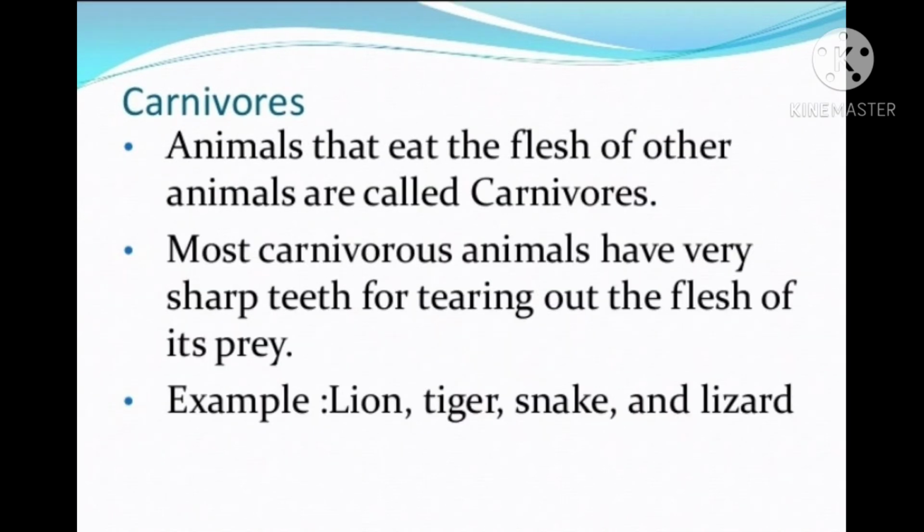Animals that eat the flesh of other animals are called carnivores. So lion, tiger, snake and lizard, these are examples of carnivores. Most carnivorous animals have very sharp teeth for tearing out the flesh of their prey.